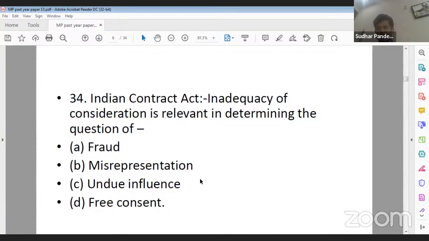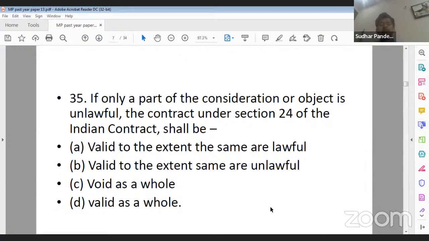Yes. Can anyone tell me what should be the correct answer? Yes, its correct answer will be D, that is free consent. Now remember that fraud, misrepresentation, undue influence, all these are the parameters to judge whether the consent was free or not. So its correct answer will be D, that is free consent. Yes, Ujjwal Nahar ji, Vinny ji, both of you are correct. Now, question number 35.